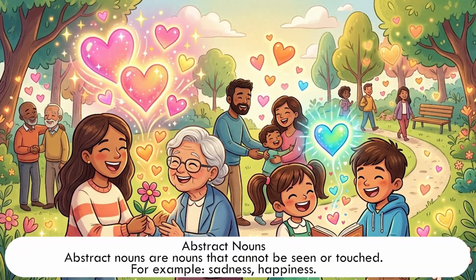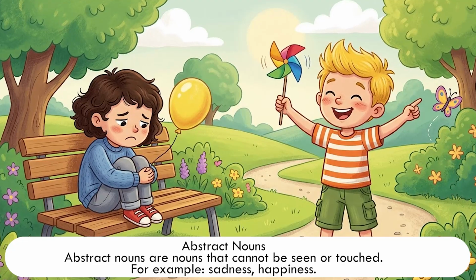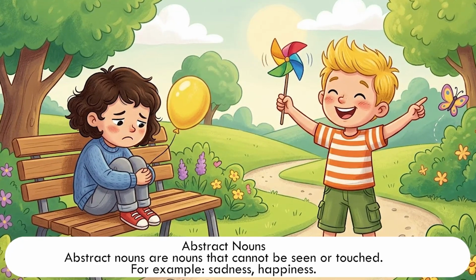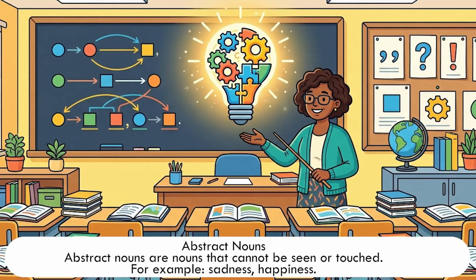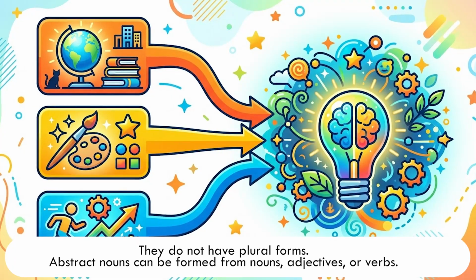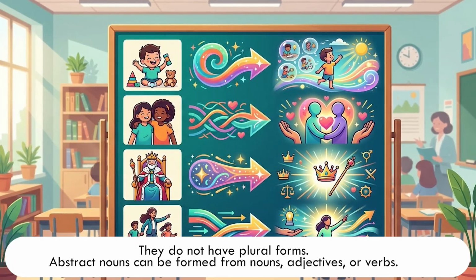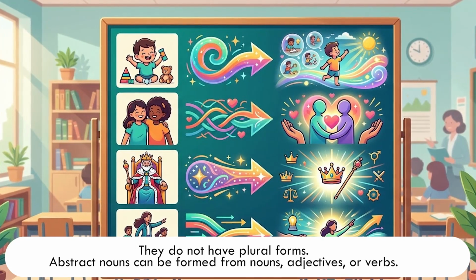Abstract nouns. Abstract nouns are nouns that cannot be seen or touched. For example, sadness, happiness. They do not have plural forms. Abstract nouns can be formed from nouns, adjectives, or verbs.